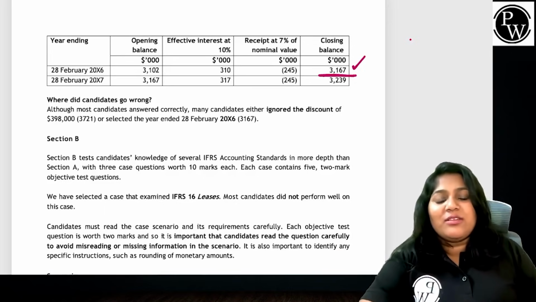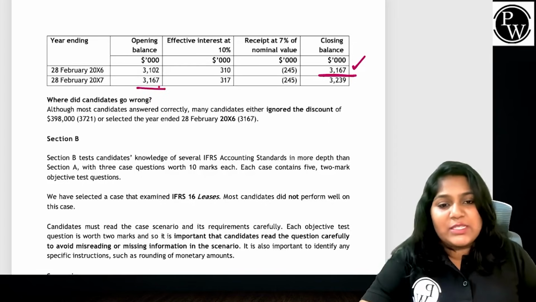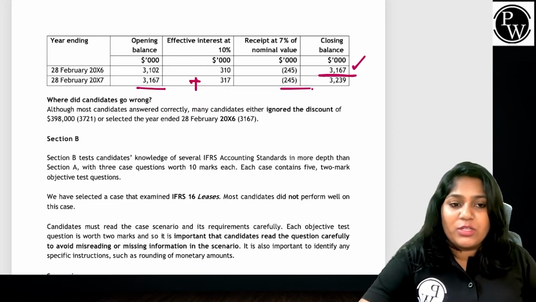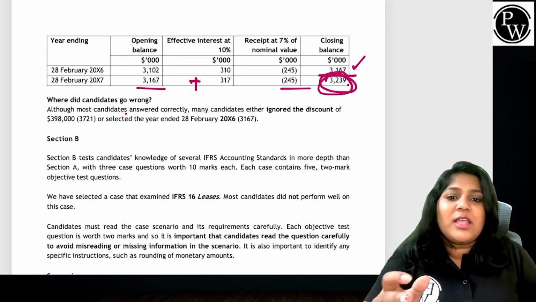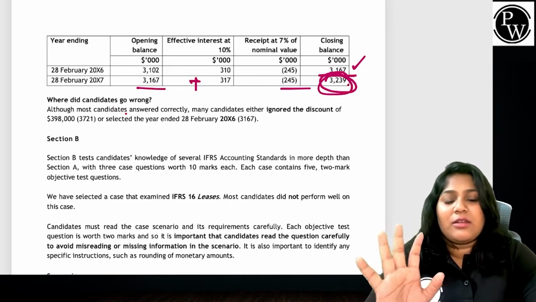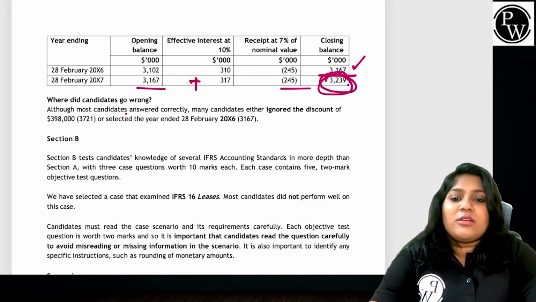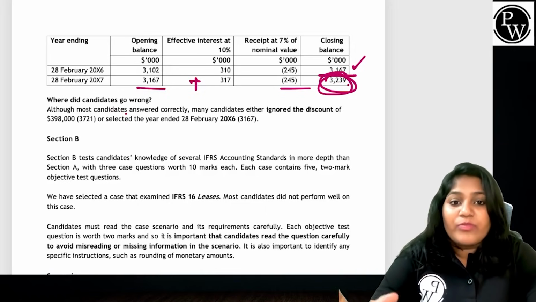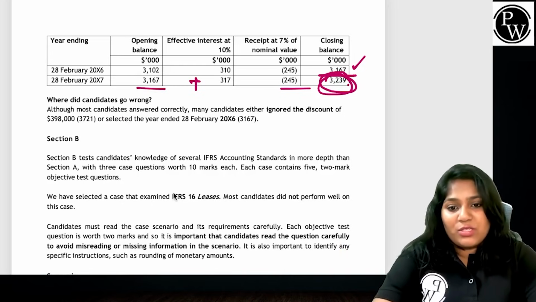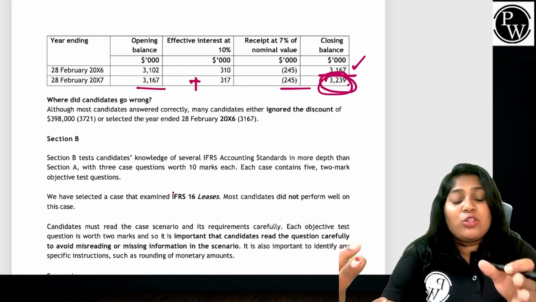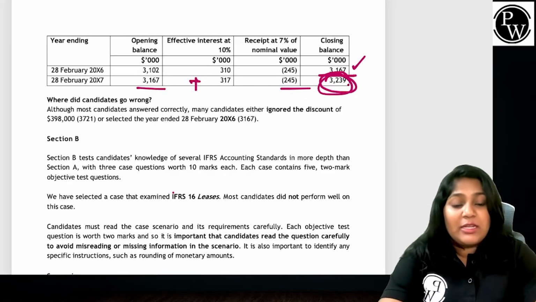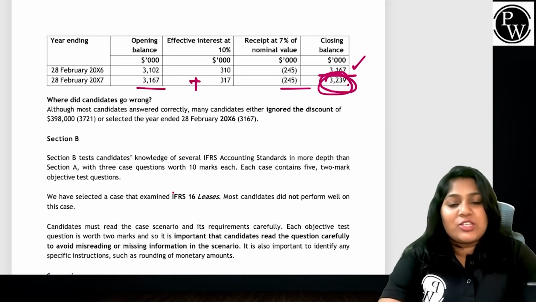When you do 1 more year, same concept: take the opening balance of 3,167, add 10% interest, and reduce $245,000, and you shall get the closing balance. The closest answer is $3,239,000, approximately. Where could candidates go wrong? If you ignore the discount or use the wrong year balances, it can lead to a reduction in marks. These are the 4 identified questions in section C that the ACCA examiners set, and a lot of students went wrong.